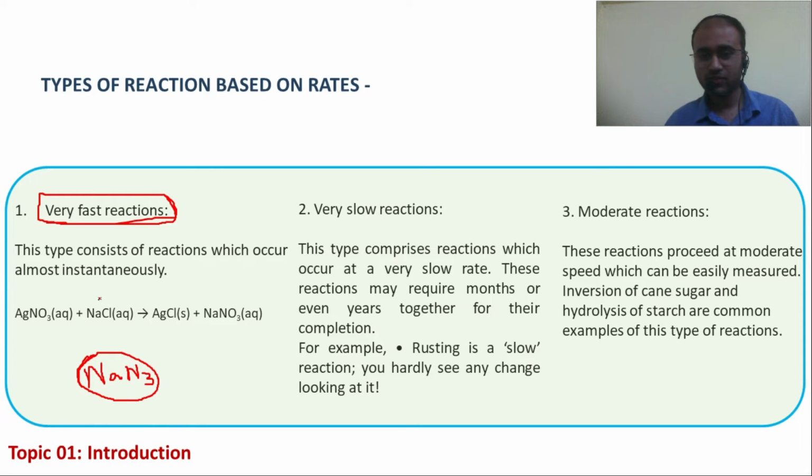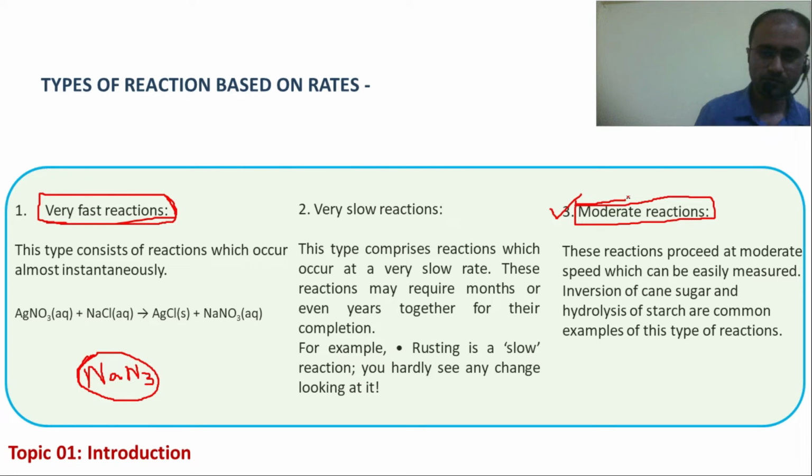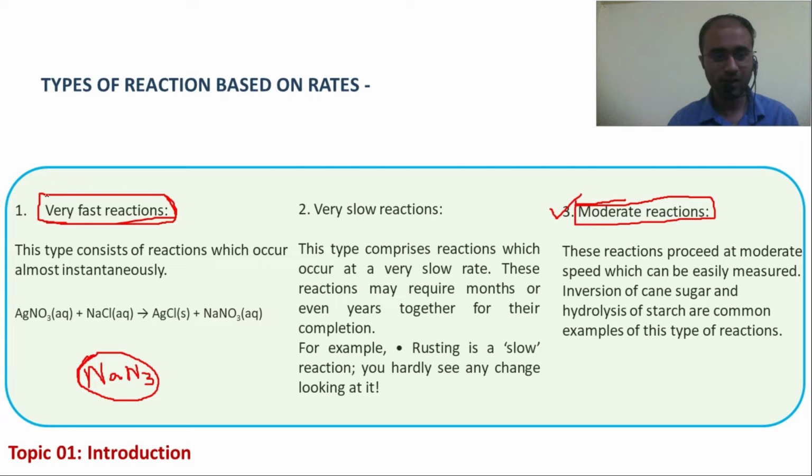Another reaction is moderate reaction. This type of reaction is very important in reference to chemical kinetics. In between very fast and very slow reactions, we have another set of reactions, the speed of which can be easily measured. For very fast reactions, we cannot study kinetics because the moment we mix, the reaction is over, done. So we do not get the time to even study the rate of reactions.